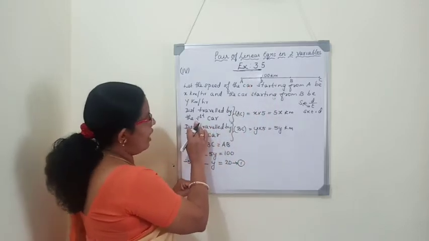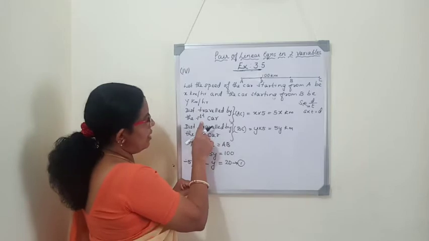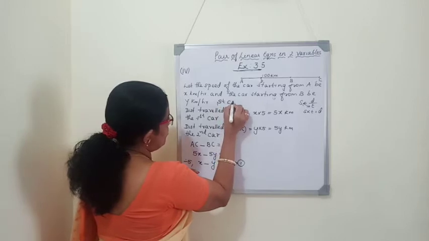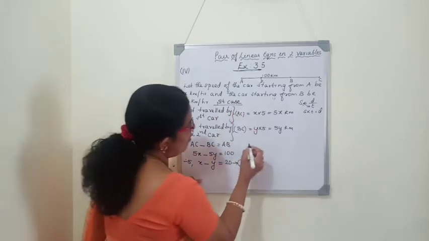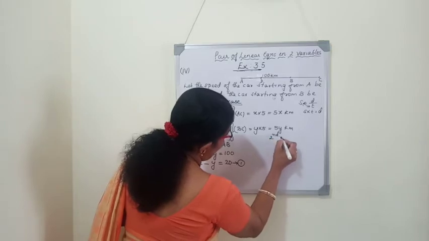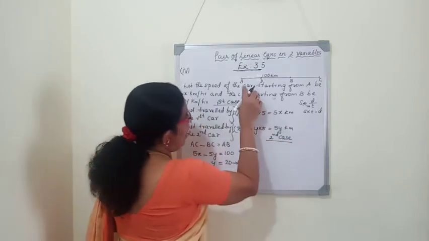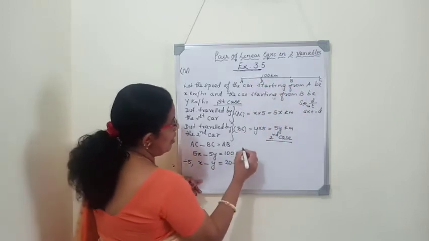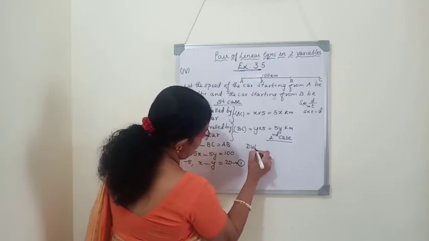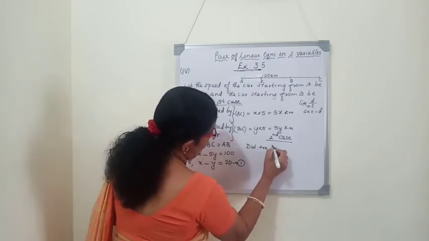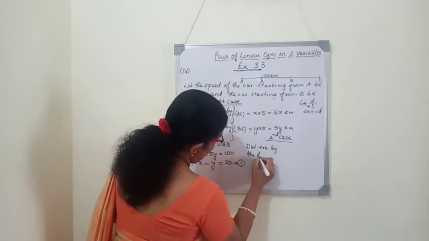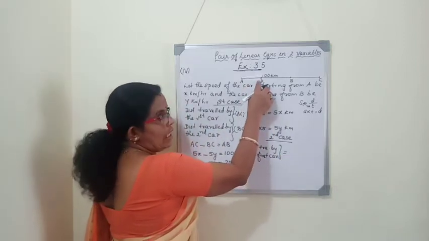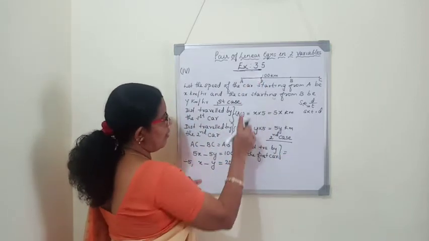Same way, we will find out the distance traveled by the first car in the second case. This is our first case. Now we will write the second case. In the second case, both the cars are traveling towards each other. So, distance traveled by the first car: this time the car will start from A and reach D. Here they will meet. They will take 1 hour.